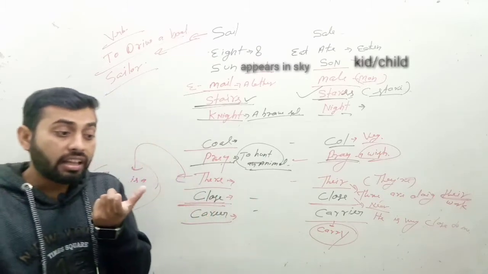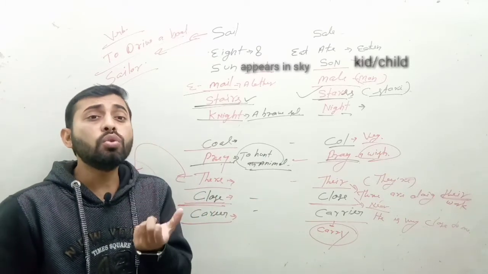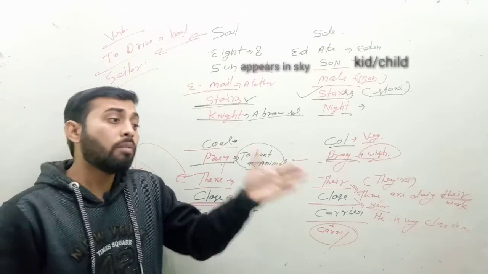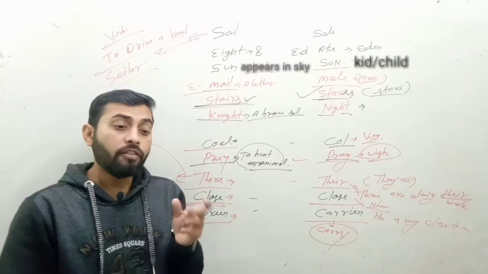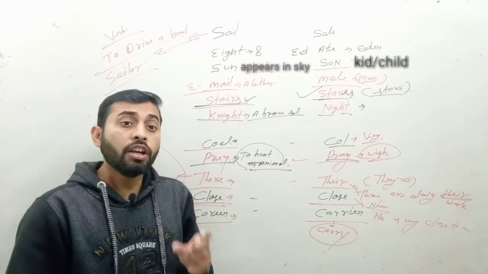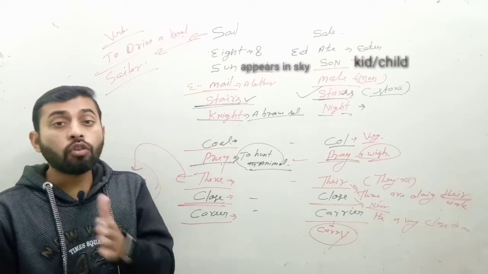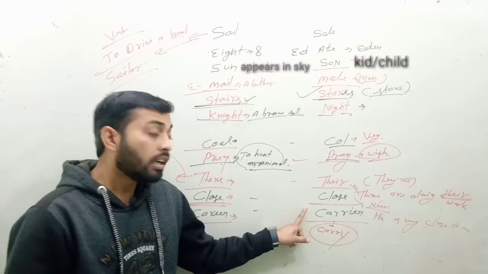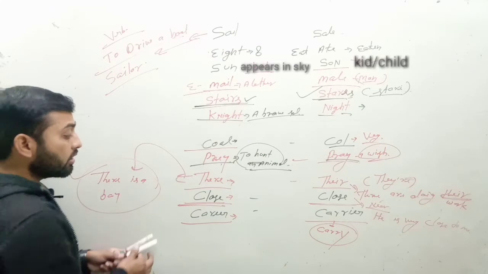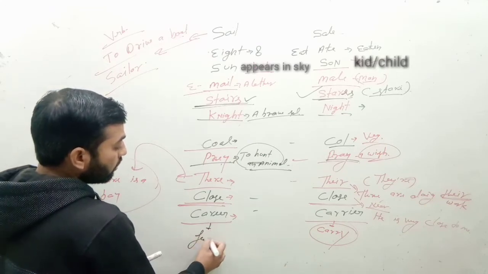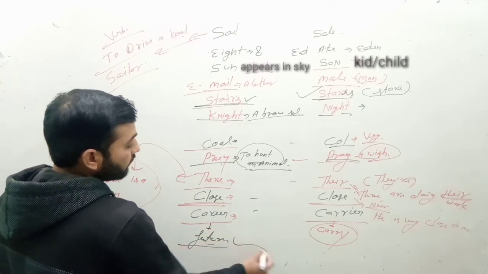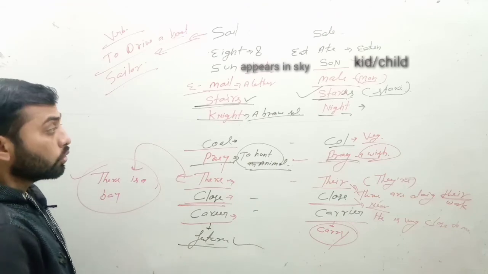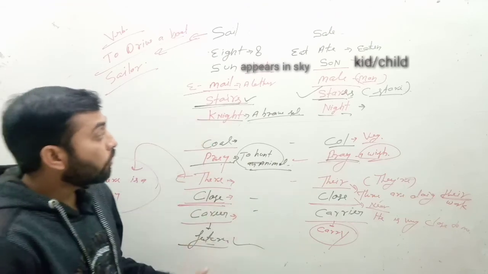A carrier is a vehicle we use to send a product from one place to another. And career means your future. So these are some homophones, you can have a look.